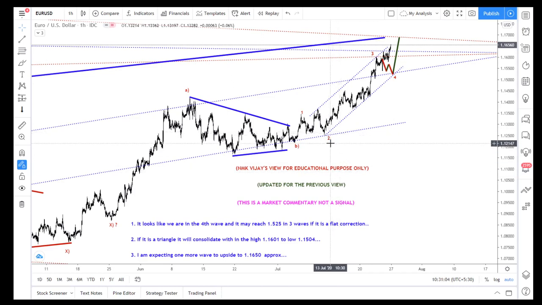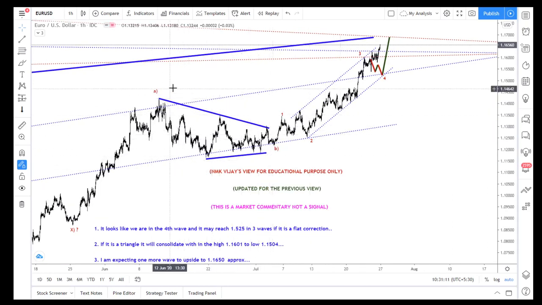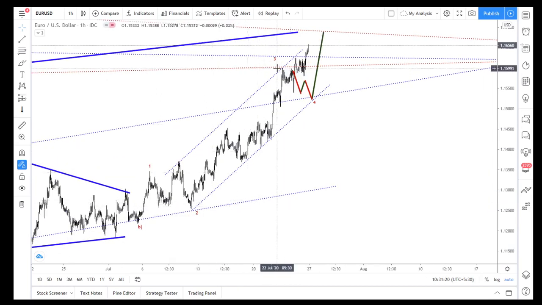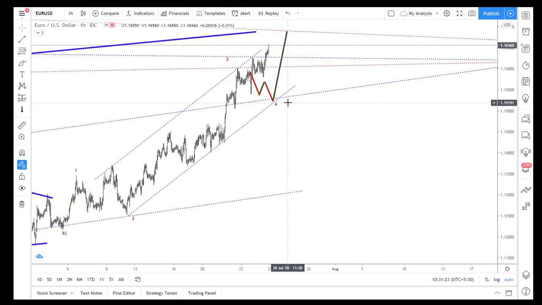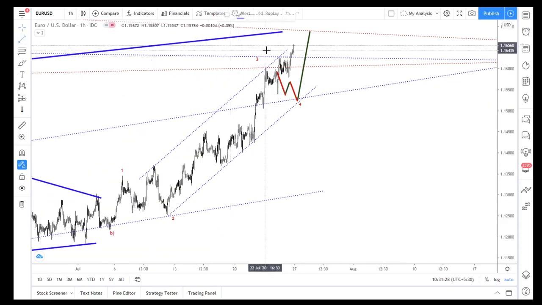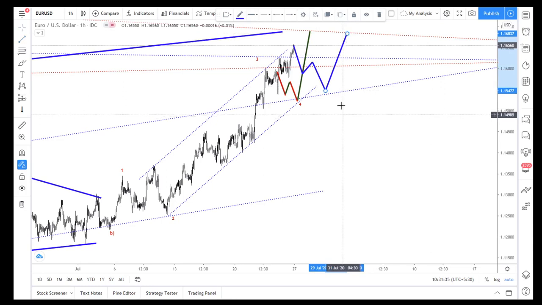At the time I had an idea it may break this low also. So now I've changed my wave count, and I stick to the ABCDE. B is a triangle. Now C is a 1 2 3 completed, and I expected the 4 has to come, but it did a simple one. So maybe I think it can do like this also in the coming week, and then it can do like so. Either is also possible.